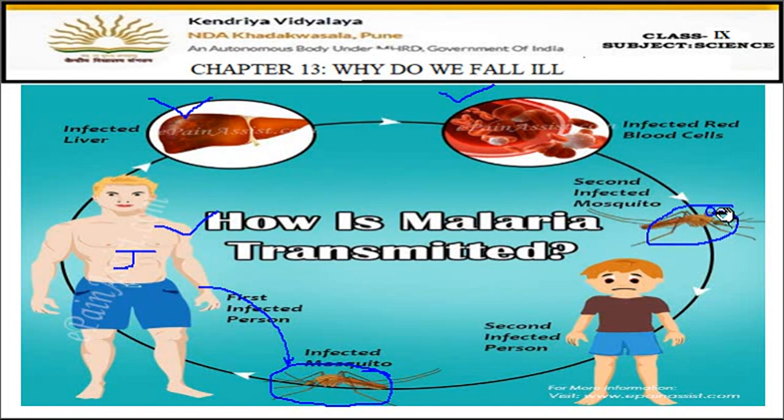Now when this mosquito bites another person, the other healthy person also gets infected with the plasmodium parasite. So the cycle goes on. From where it started, the mosquito bites the body of the infected person, so the plasmodium reaches the salivary glands of the mosquito. Then the mosquito bites some healthy person, and the plasmodium enters the body of the healthy person also. In this way, the plasmodium parasite which causes malaria spreads from one infected person to a healthy person.